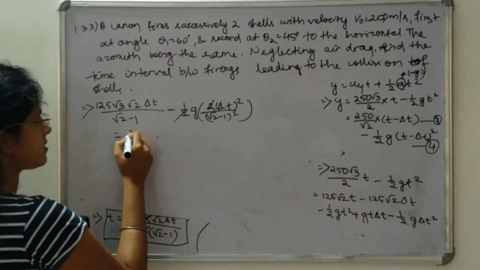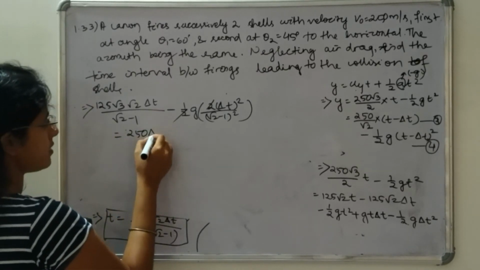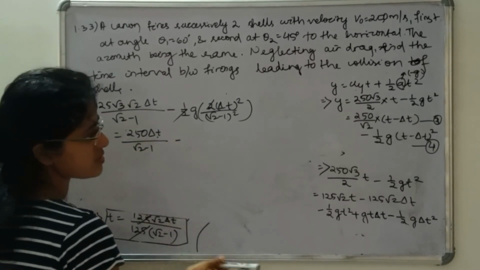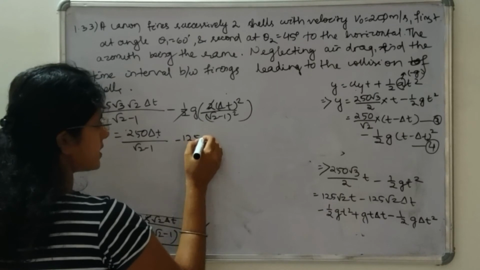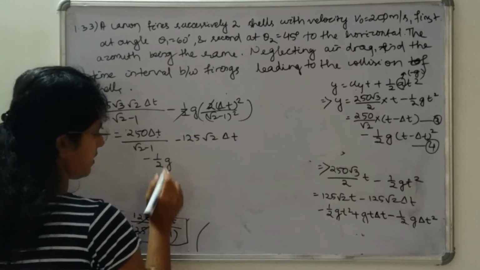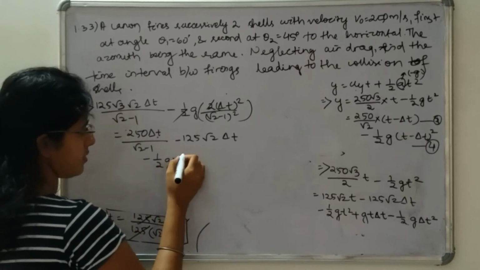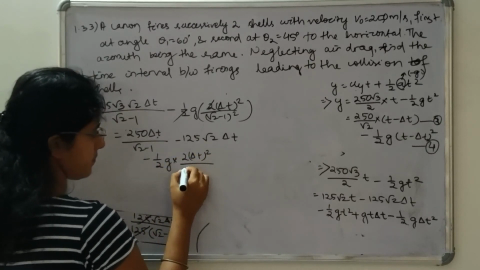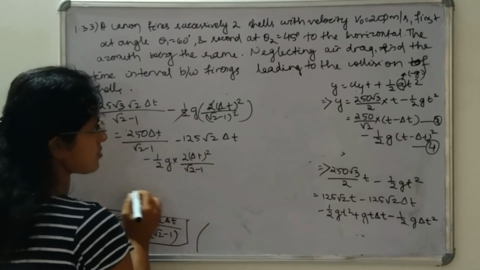So I can write this 250 into del t divided by root 2 minus 1, minus, as it is, minus half g t square 2 del t square divided by root 2 minus 1.